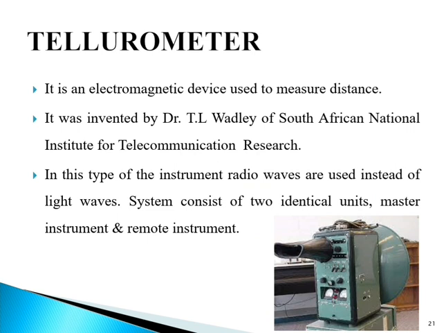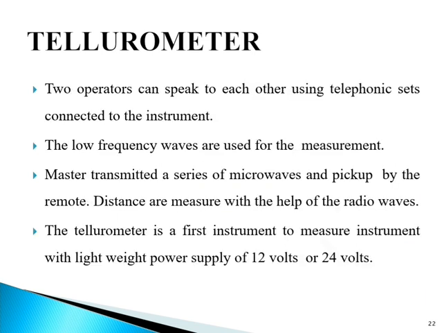The tellurometer system consists of two identical units called the master instrument and the remote instrument. As the units are identical, each unit can be switched to operate either as a master unit or a remote unit.